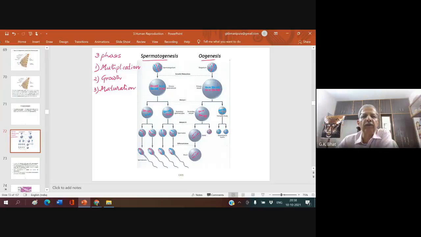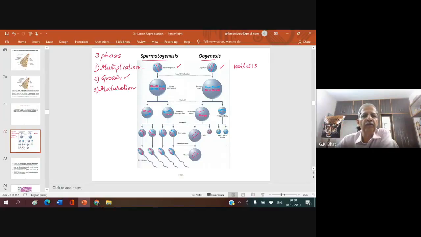In the multiplication phase, the germ cells, that is the sperm mother cell or spermatogonia, and the ovum mother cells, what is called oogonia, divide repeatedly by mitosis and form a large number of progeny cells.